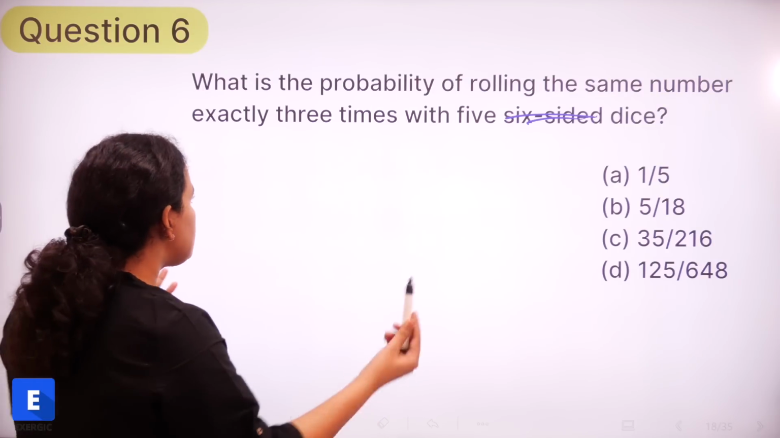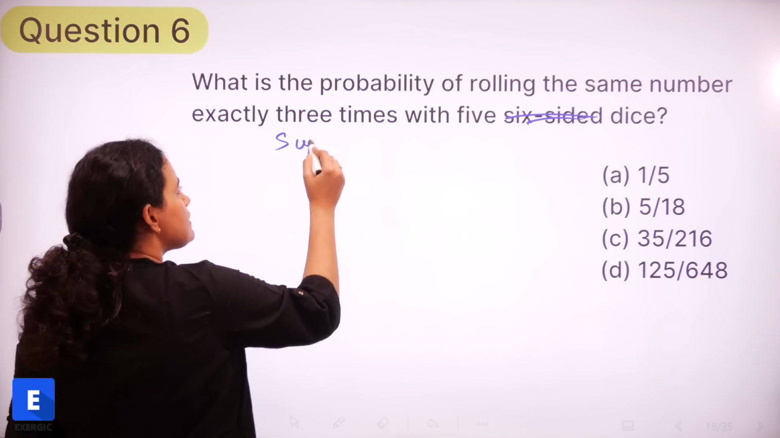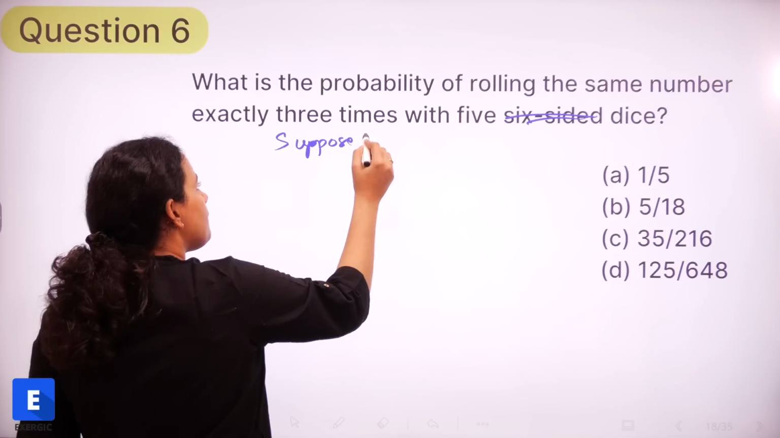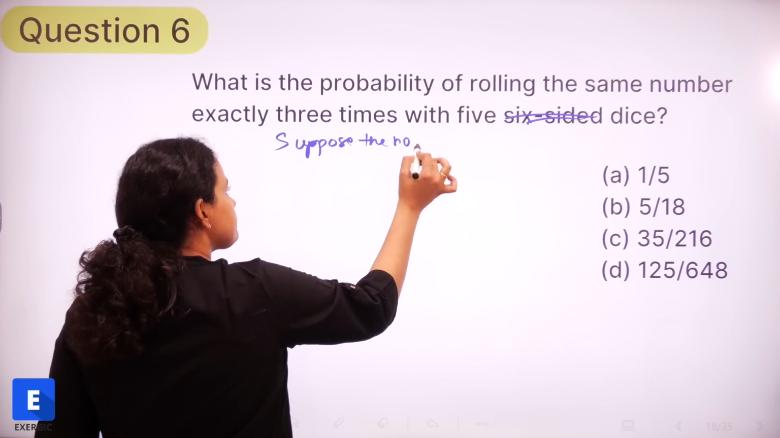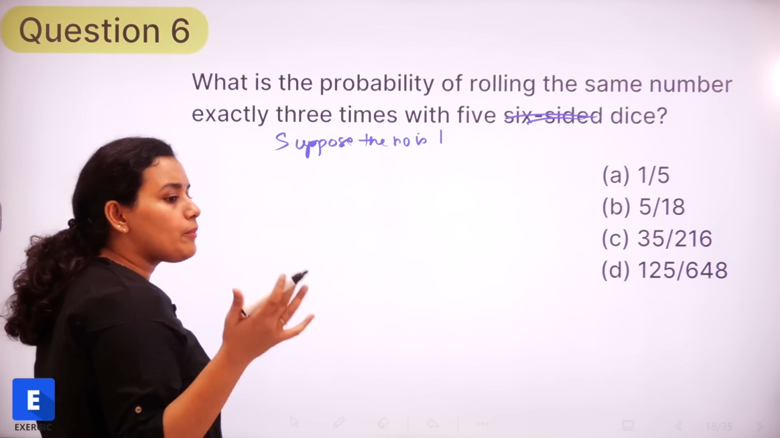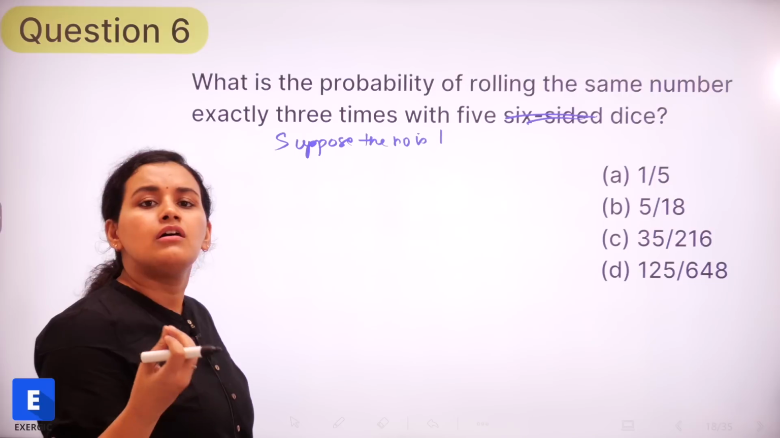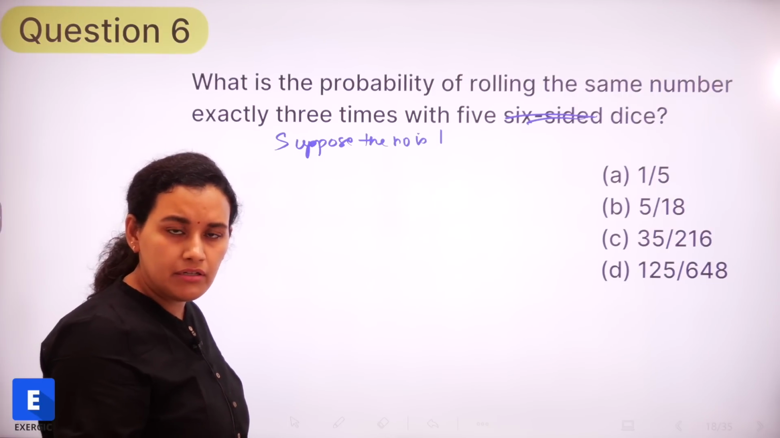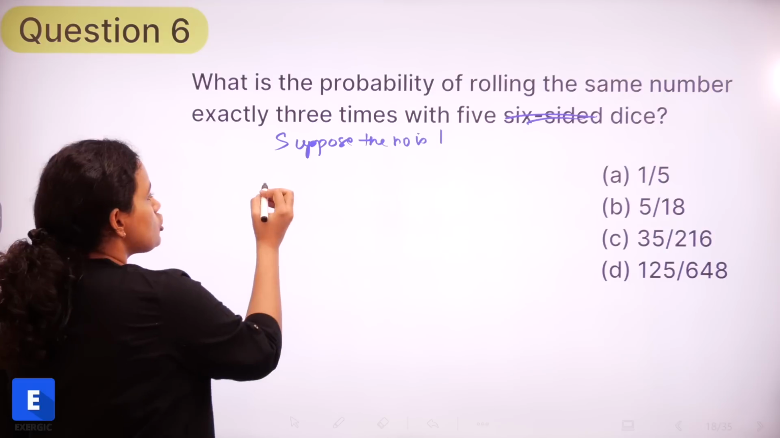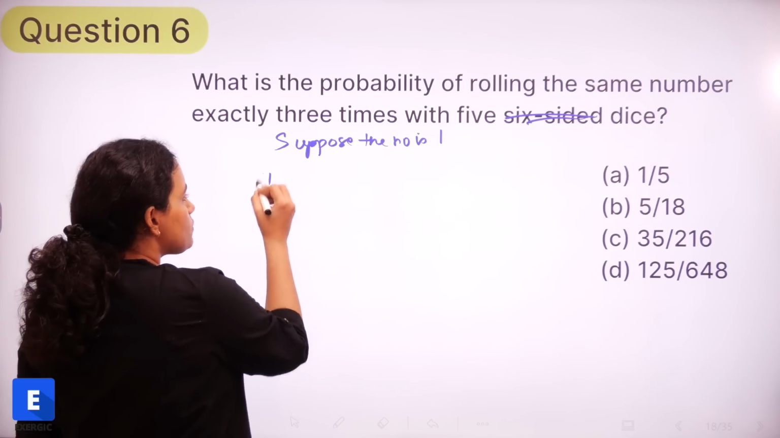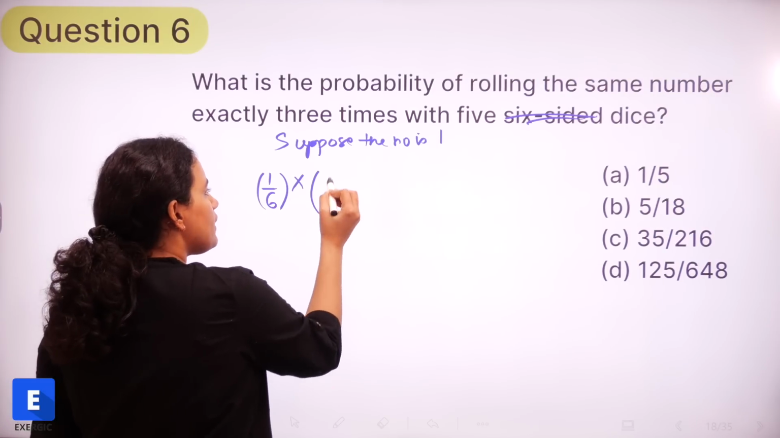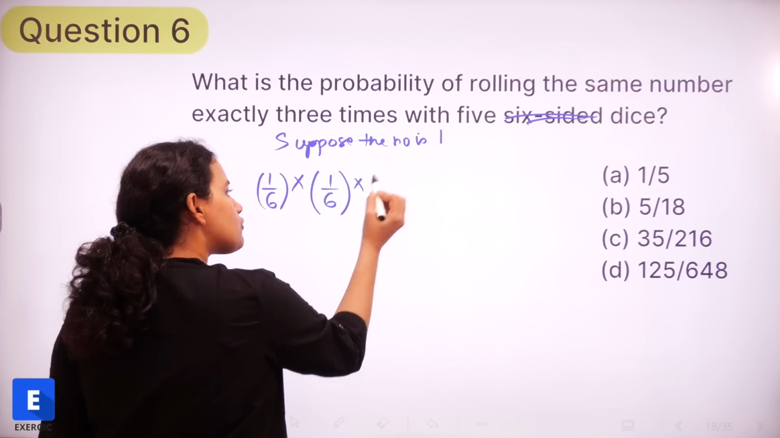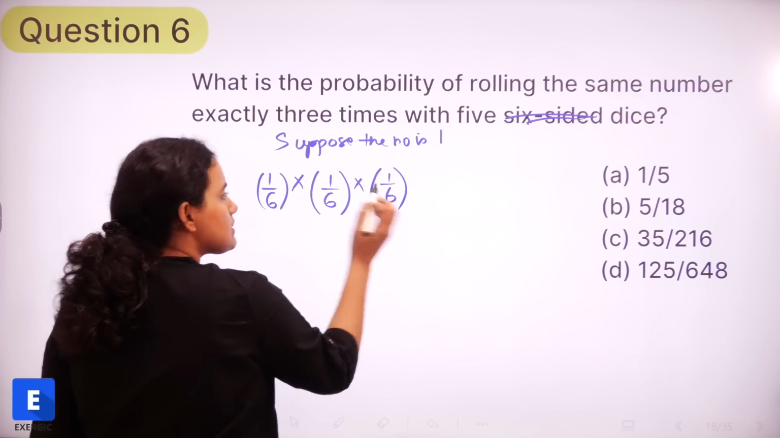So let us suppose that the number is 1, just for an assumption. What is the probability of getting 1 when we are rolling a dice? Any number, in fact, for that matter, it is 1 by 6, right? So the first throw we are getting 1 is 1 by 6. Second throw we are getting 1 is 1 by 6. Third throw we are getting 1 is 1 by 6.